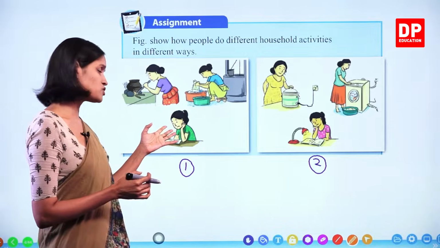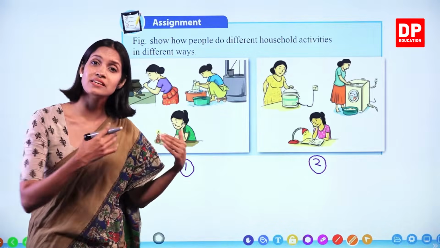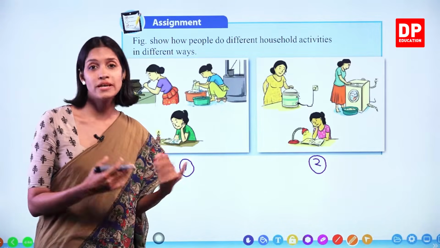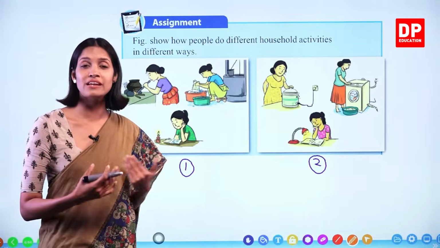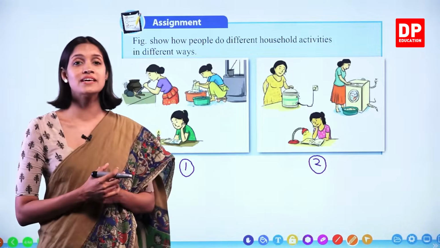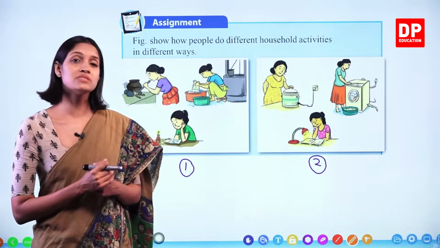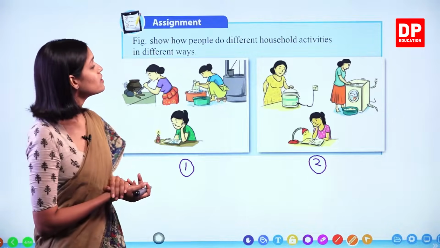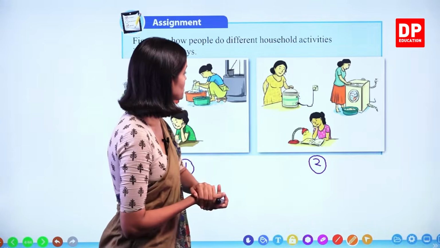Okay, children. So as I told you, even in some areas, still people use these type of kerosene lamps where there is no electricity. There are other methods of generating electricity in those type of areas as well. But sometimes they have to use these type of equipment too. Right, children? We'll move on to the next one, number 2, the second one.